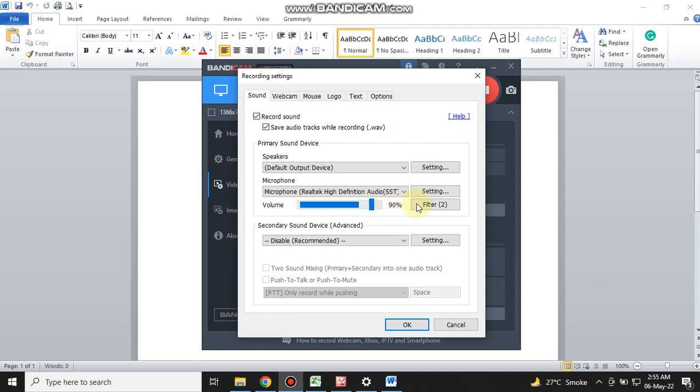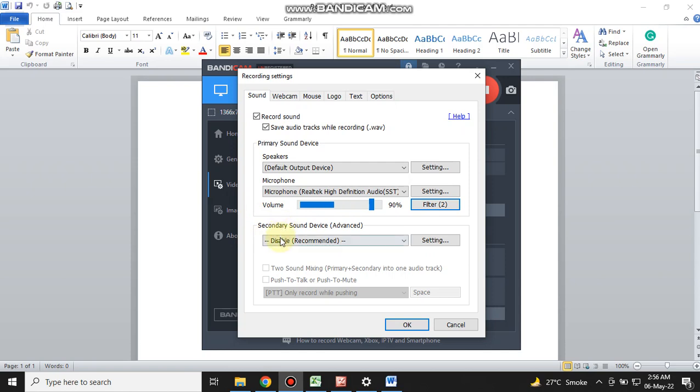I use convert to mono, and noise suppression is high. The purpose of this noise suppression: when we make a video, we sometimes hear some background voice. This option, noise suppression, removes the noise, therefore we selected high. And here is an available secondary sound device. It is recommended by Bandicam to disable it, therefore I disabled it.